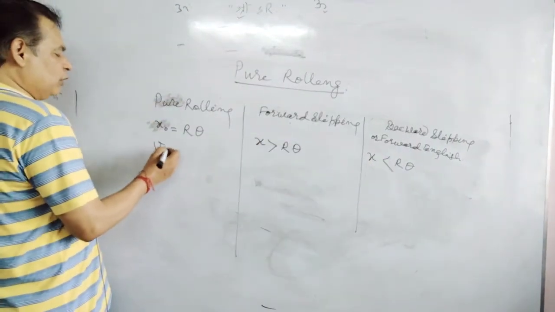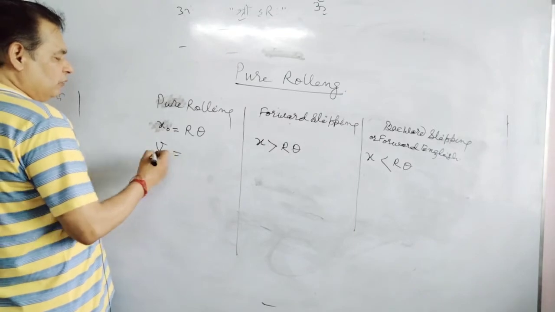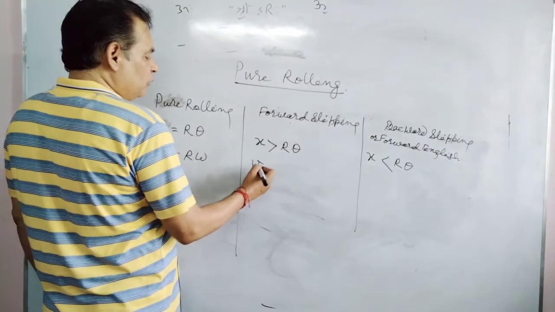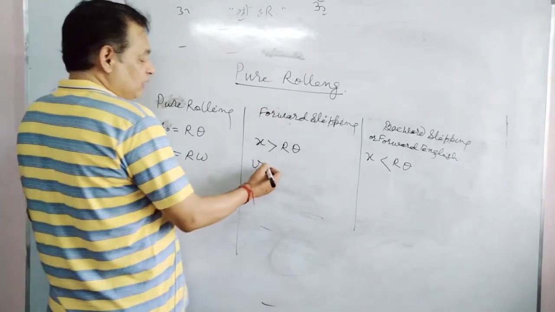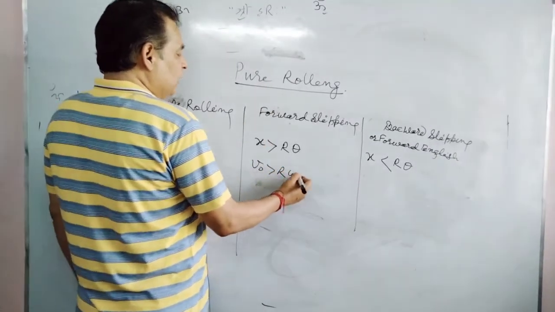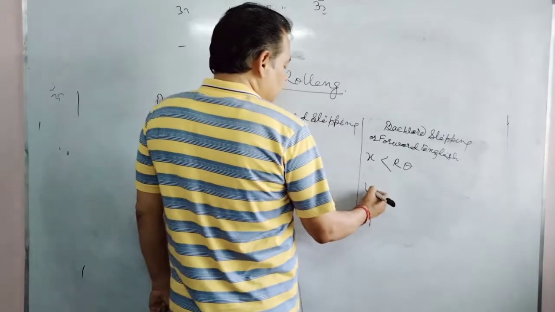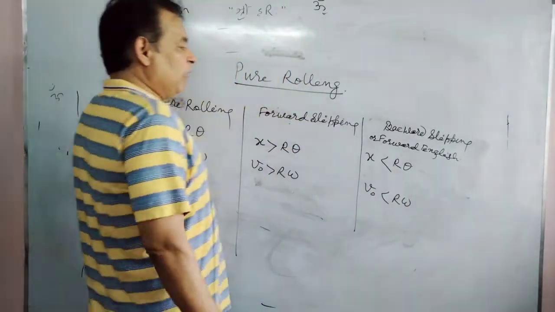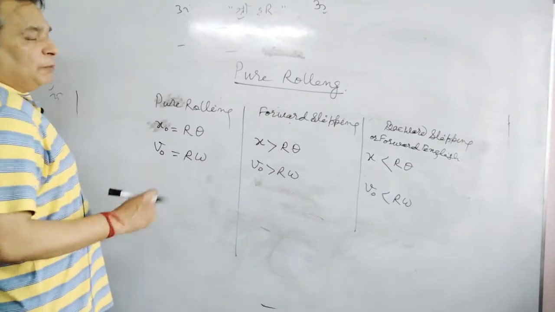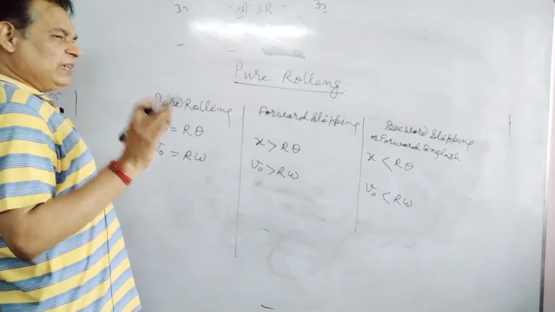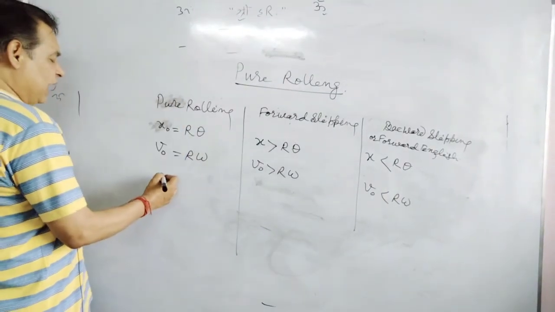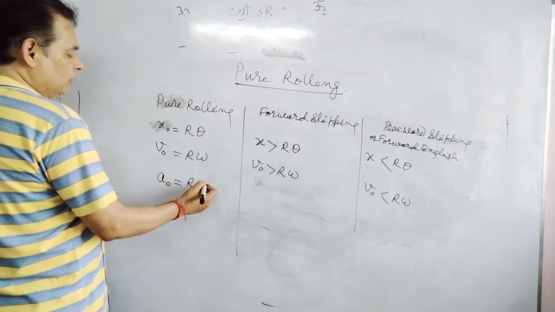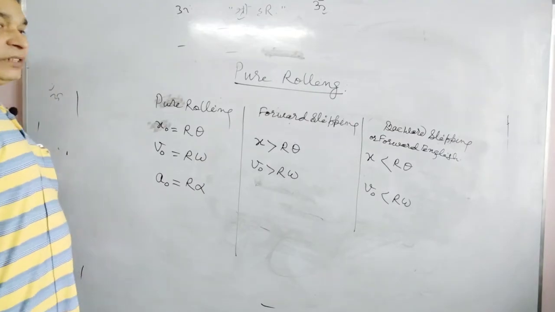In terms of velocity of center of mass, V naught should be r omega for pure rolling. If linear velocity of center of mass is greater than r omega, that is forward slipping. If velocity of center of mass is less than r omega, it will be backward slipping. If pure rolling is accelerated, in that case, acceleration of center of mass is equal to r alpha, where alpha is angular acceleration.